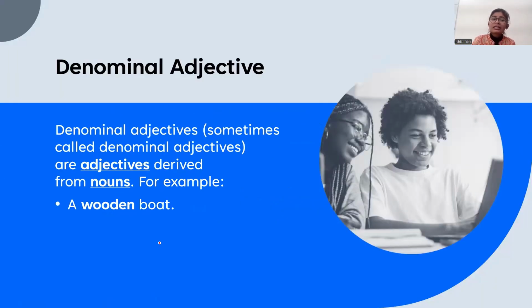Denominal adjective is basically derived from nouns only. For example, I married a Jewish woman, or you can say I married an American woman. What does it tell you about? It tells you basically about the woman that you have married, more details about her, that she's a Jew. Okay, that the girl is a Jew.